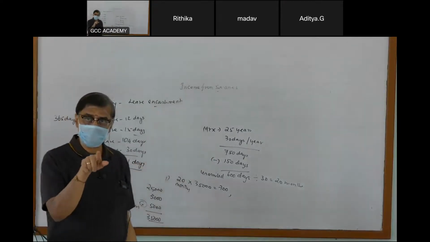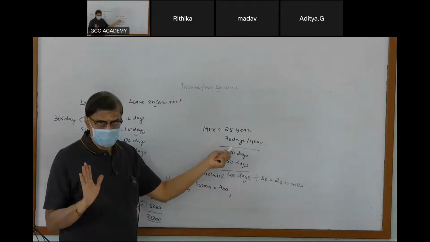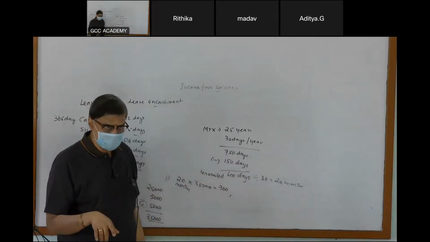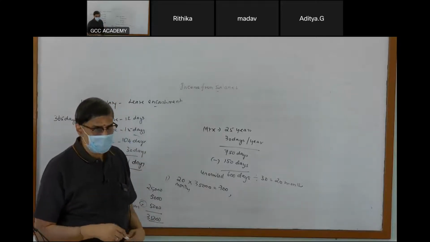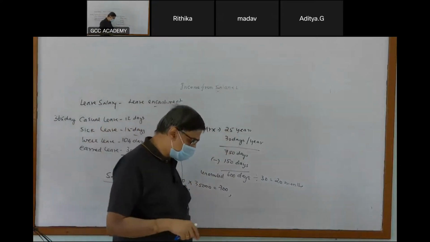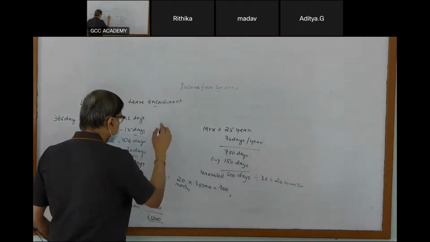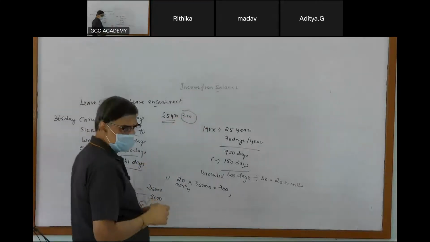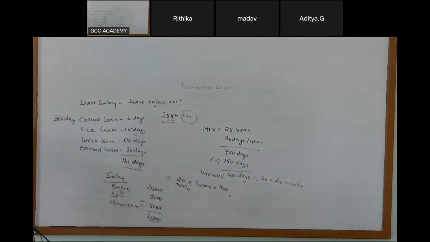But if he says he'll give you only 15 days, then what do you take? 15. If your employer says I'll give you annually only 15 days earned leave, then you should take only 15. It cannot exceed 30 under the income tax side. So you have to always multiply by the number of completed years of service. When you note the number of completed years of service, ignore any fraction of a year. If he has worked 25 years 3 months, ignore this. Ignore fraction of a year for calculation of leave salary taxability.